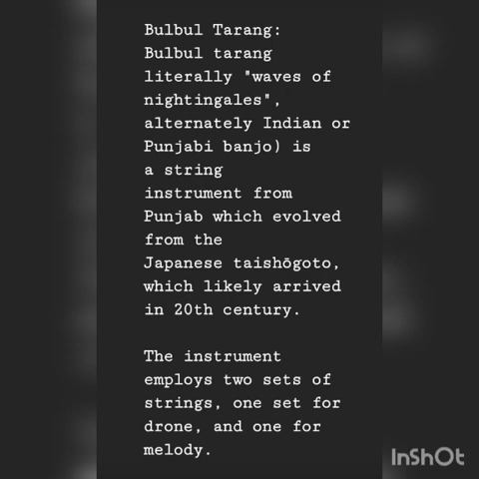Now, why name of nightingales? Because it is an instrument which employs two sets of strings, one set for drone and one for the melody, which produce notes. As I told you, it is similar to a banjo, but evolved from the Japanese taishogoto early in the 20th century.